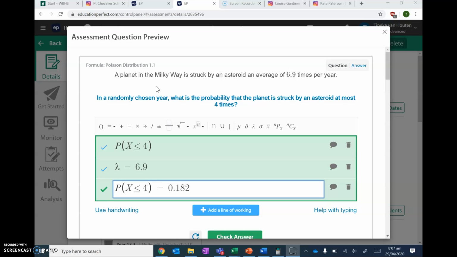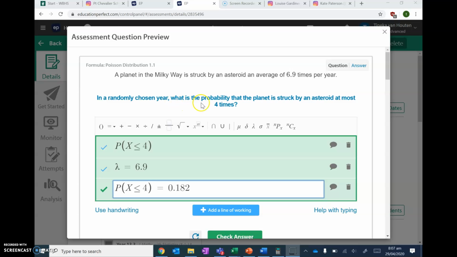But I am going to go through the answers, and then we're going to do a sheet today where you have to decide which distribution is which. So this one says a planet in the Milky Way is struck by an asteroid 6.9 times per year. It says here Poisson, so you know it's Poisson, but in your real exam it's not going to tell you which one's which. So the key thing for Poisson is that it's an average over time. It's a discrete distribution that has an average over time. That's how you know you have to use the Poisson distribution.